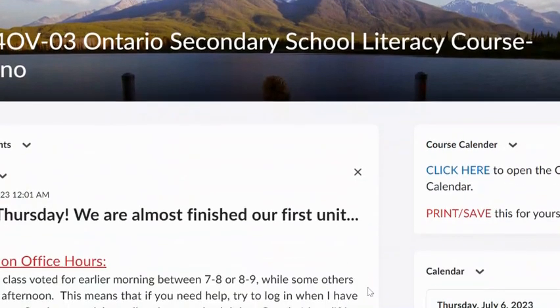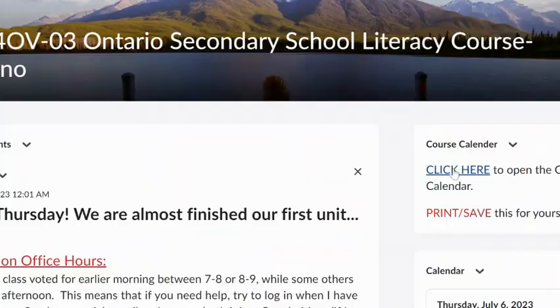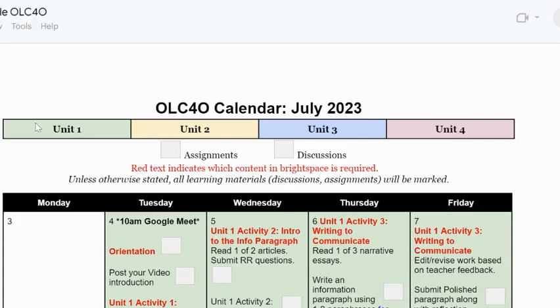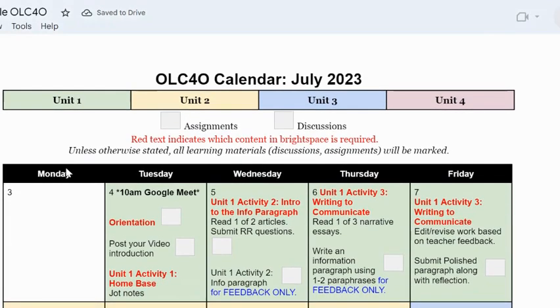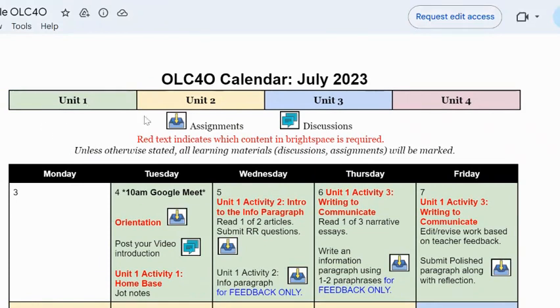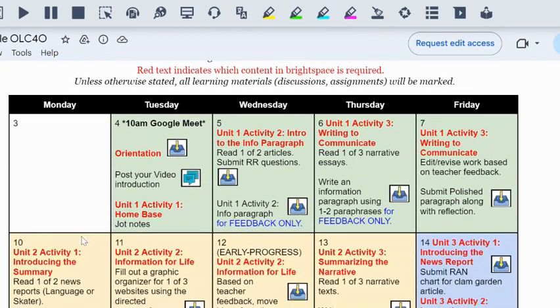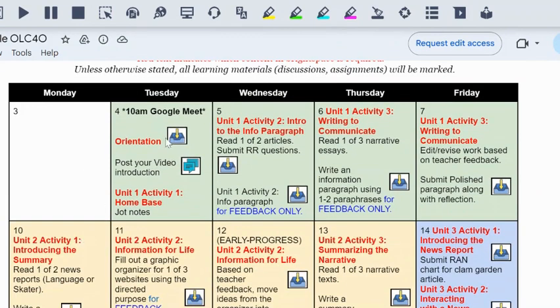The other thing that you need to do is make sure you're looking through the course calendar. So if you click here, it will open for you, and you'll be able to see everything that we've done. Now, what I would highly suggest is you just look for things that are marked so that you can get caught up. So for instance, you need to submit something to the orientation Dropbox, and post a video to the discussion, which I'll show you how to do quickly after this.